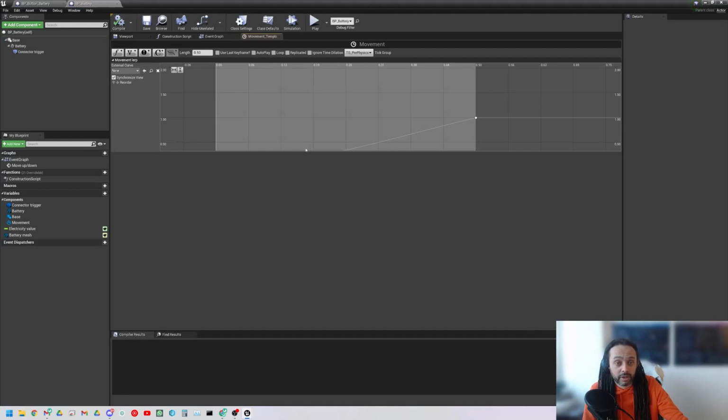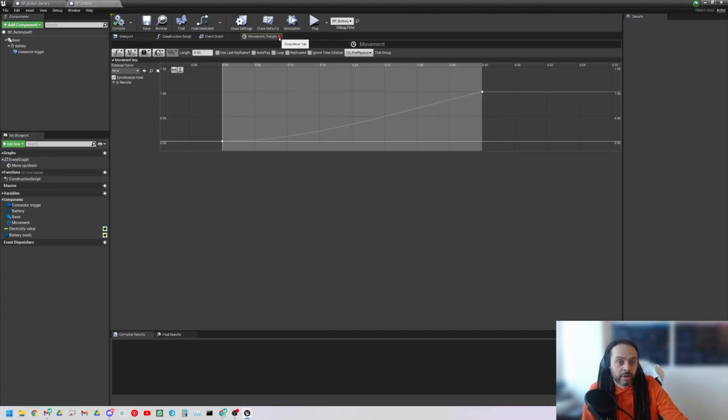Okay, and we can see this timeline here. Starts at 0, and then by half a second should reach its 1 unit. And we can see that it's doing a linear interpolation, though it does have a curve on it here, where it starts slow and winds up.